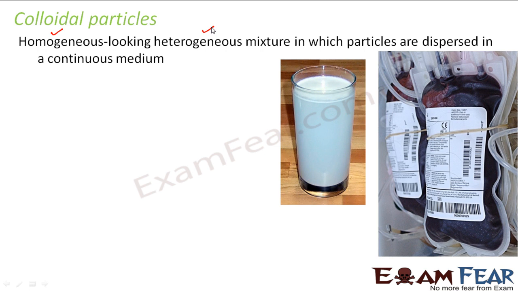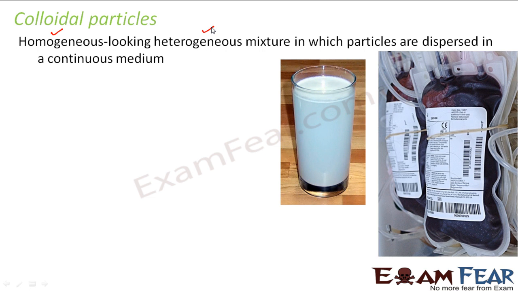That means the liquid is uniform throughout. Whereas heterogeneous means the substances which are mixed together to form that mixture are distinctly separable. So that is a heterogeneous mixture. You would have studied about homogeneous and heterogeneous in your chemistry, right? When we talk about a colloidal solution, it looks homogeneous, but it is actually heterogeneous.